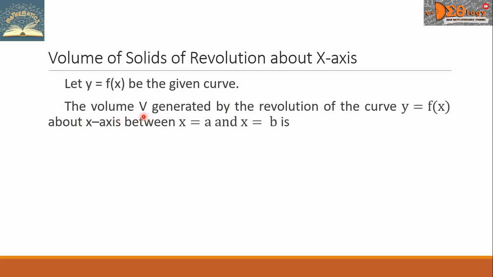The volume V generated by the revolution of the curve y equals f of x about x-axis between x equals a and x equals b is, the formula is here. V equals the definite integral from a to b, pi y squared dx.